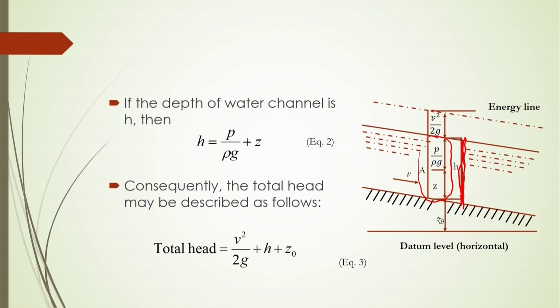So, in this case, as a result, the total head may be described as follows. This total head should be equal to V squared by 2g plus h, which is nothing but p by rho g plus z plus z0. So, by equation 3 we can represent the total head in terms of the water head in the channel, along with the velocity head and also the elevation head from the datum level.